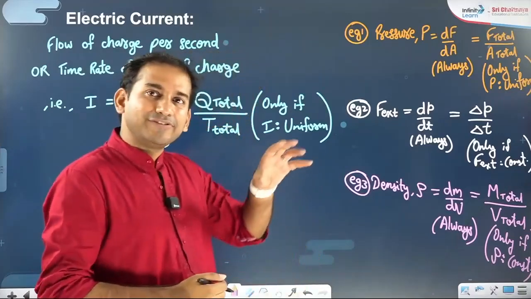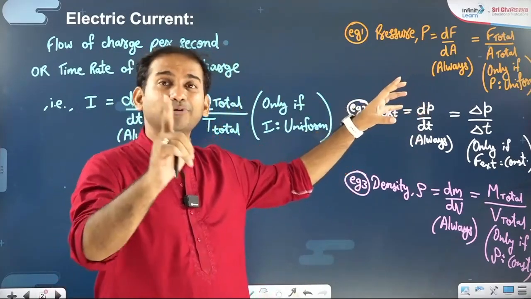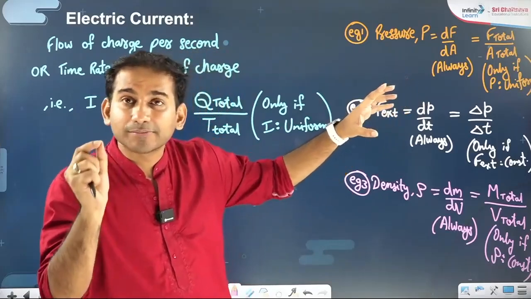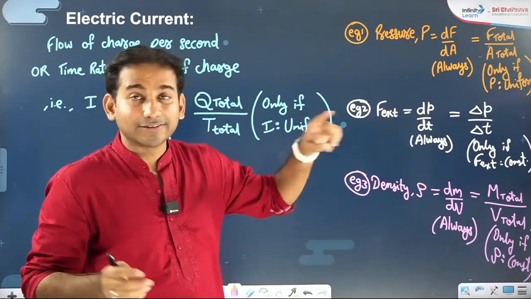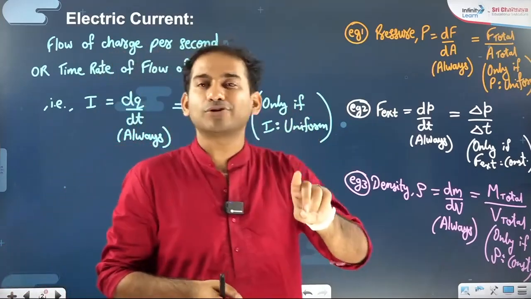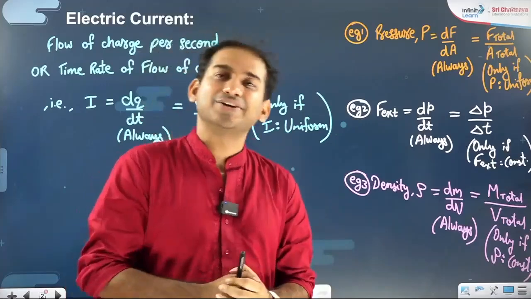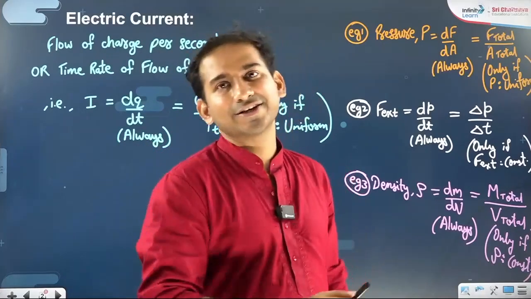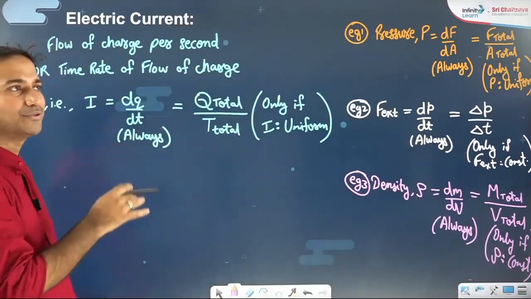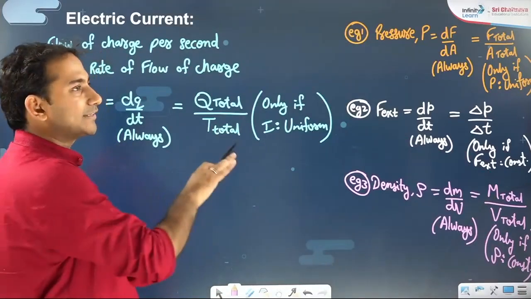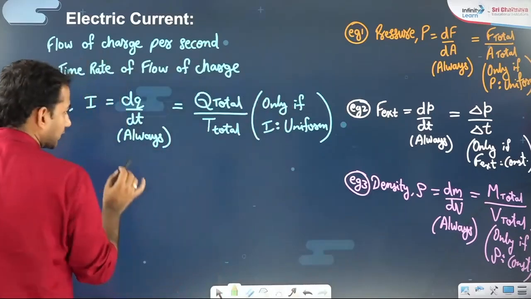Okay, so whatever definition we have known, that is appropriate, but whatever mathematical expression we have known, we need to look carefully for it. The rule is small by small is always valid, total by total is valid only if the distribution is uniform, only if the physical quantity is constant. Hope that's all right. Tell me, is that thing clear to you? And if that is clear to you, let us talk much about the electric current.